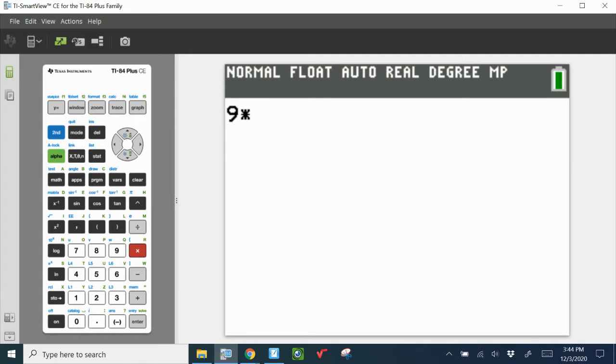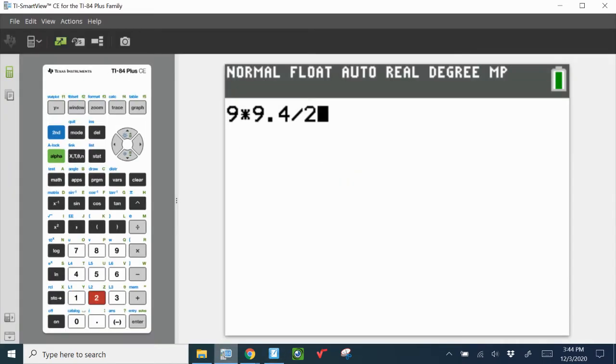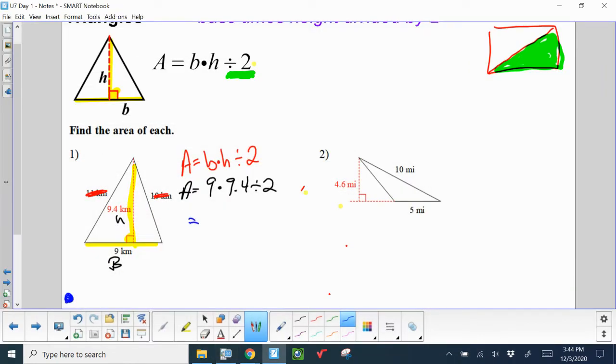9 times 9.4 divided by 2. Let me make sure I copied it right. 9 times 9.4 divided by 2. I did. 42.3. And my units, sorry, 42.3 are kilometers. That's what the km is. It's just a unit. It's not actually a measurement or a number or anything. And these are squared.